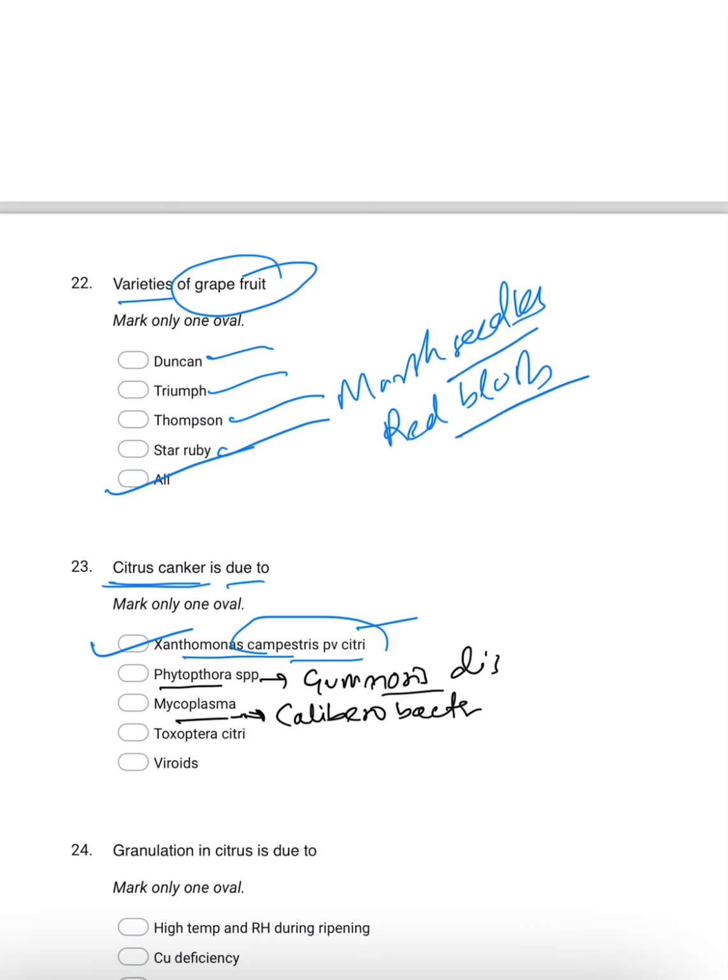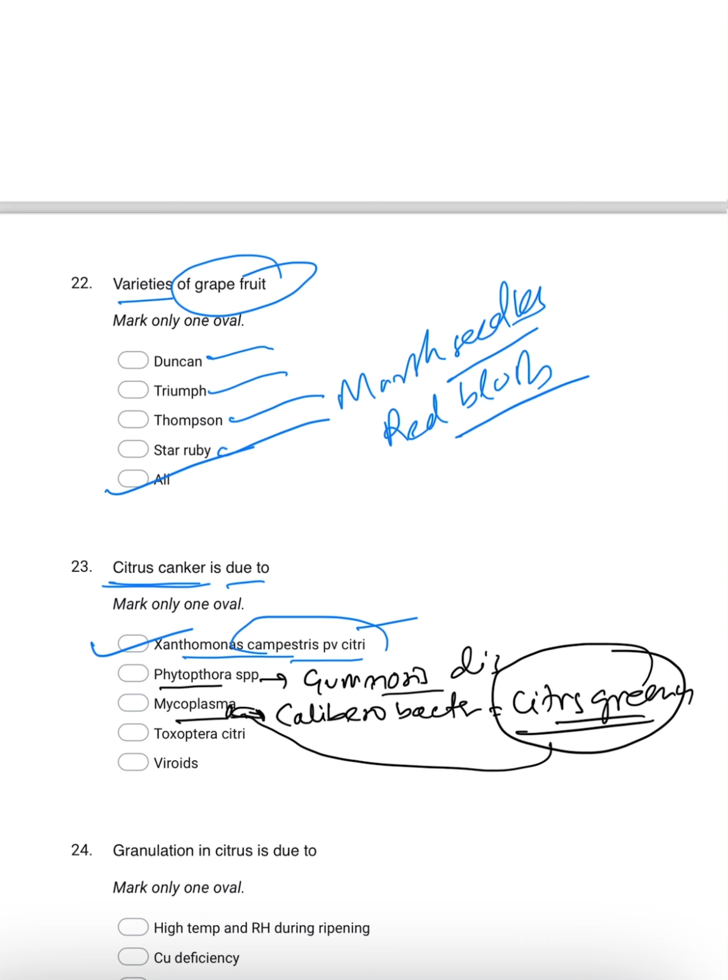The disease is citrus greening, which was earlier said to be due to mycoplasma, but very recently it is only due to Liberibacter. And as you know, Toxoptera citricida, or Toxoptera aurantii.